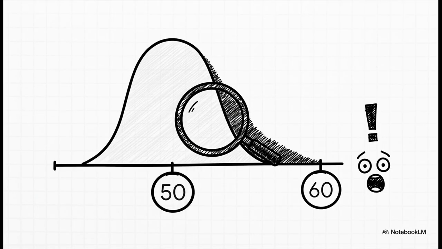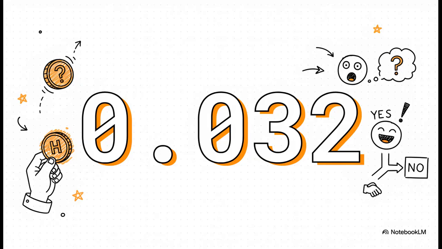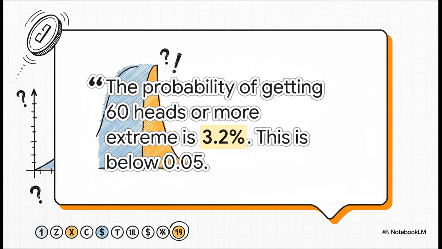Okay, round 2. Let's make it a little more interesting. Same experiment, but this time we get 60 heads. Now we're a bit further from our expected 50. The old surprise meter's definitely starting to tick upwards. And yep, the math backs us up. The p-value takes a nosedive, all the way down to 0.032. Okay, now we're onto something. A 3.2% chance? That's pretty rare.